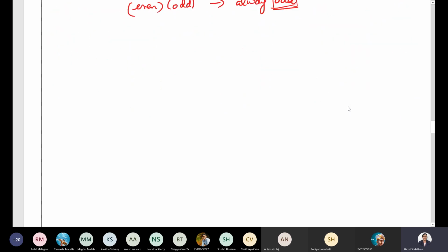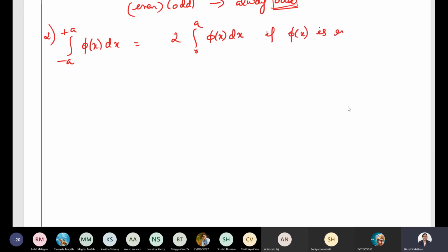The second property says that suppose if you have the limits which vary from minus a to plus a. You have an integral minus a to plus a phi of x dx that is equal to 2 times integral 0 to a phi of x dx if phi of x is even, if the function is even.